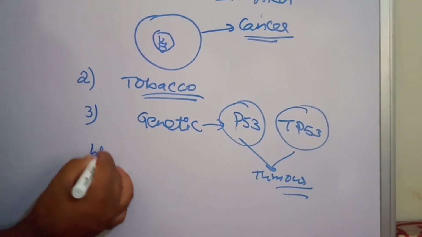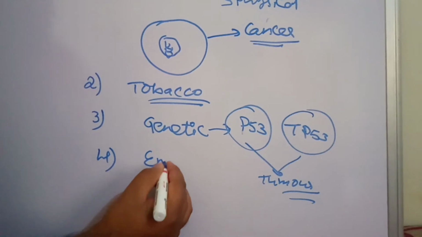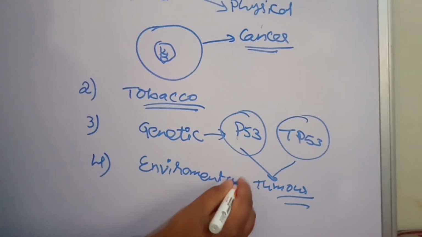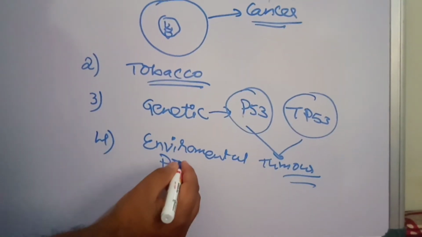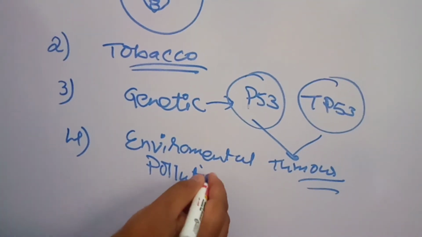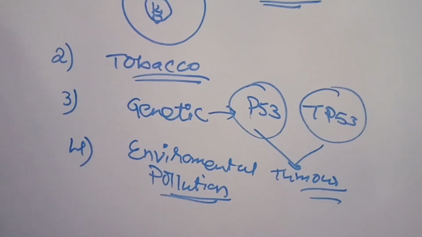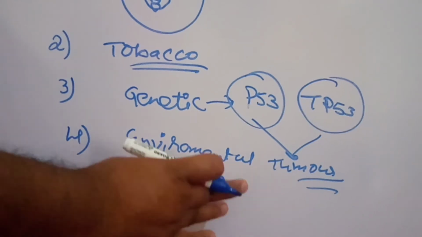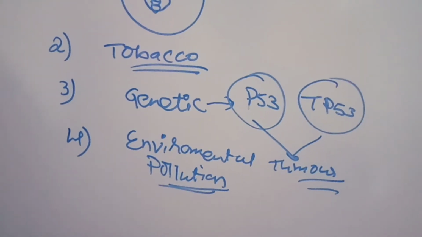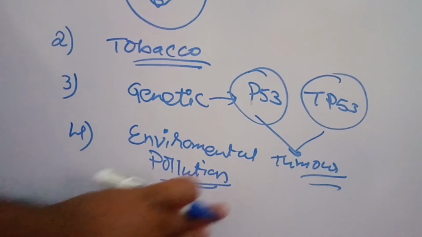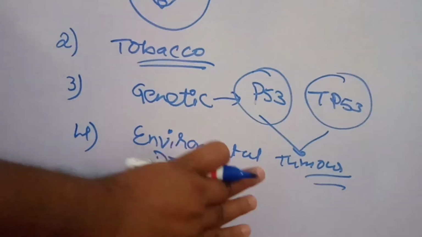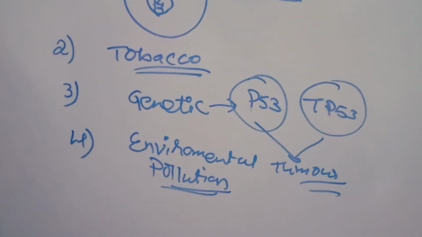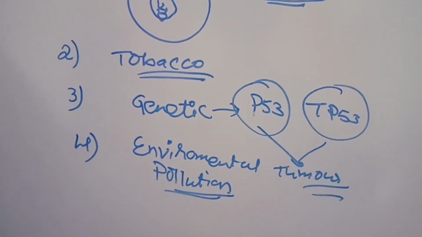Now we come to the fourth factor, environmental pollution. So what is this environmental pollution? Environmental pollution also damages the normal cells and their DNA. It damages the base pairing of DNA. The hazardous smoke and pollutants that come from the environment also lead to cancer.